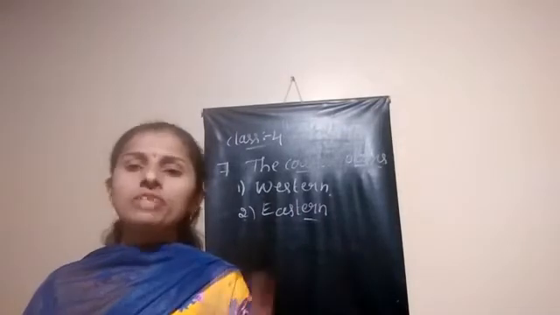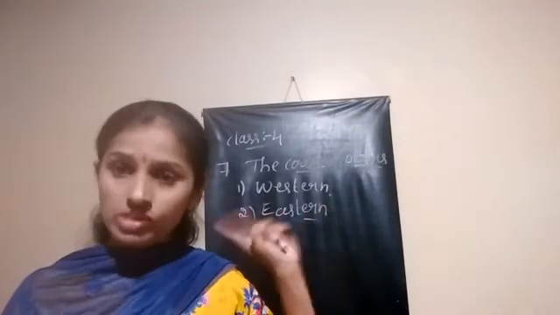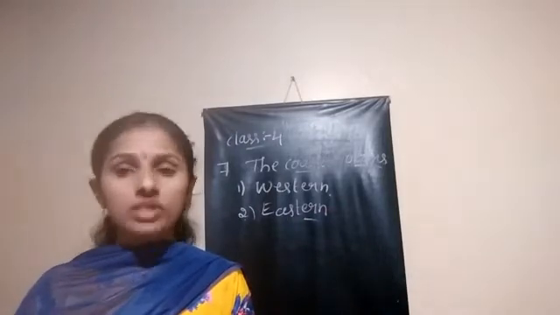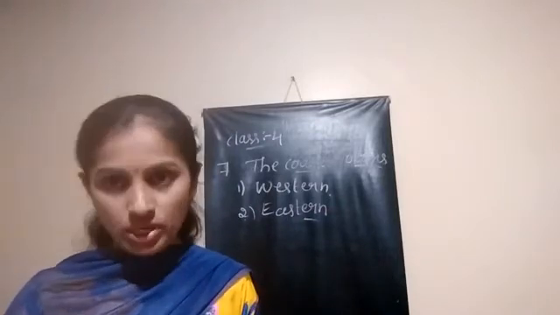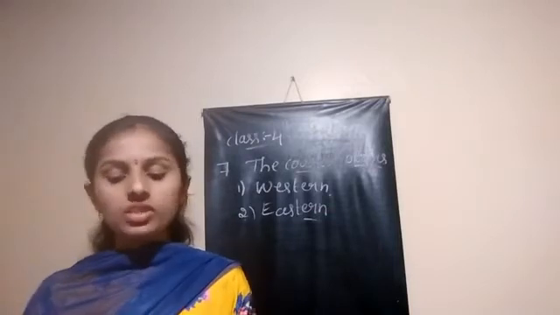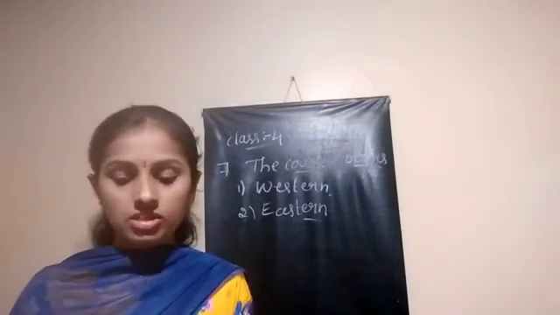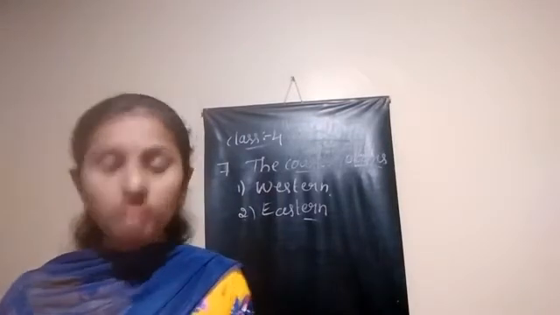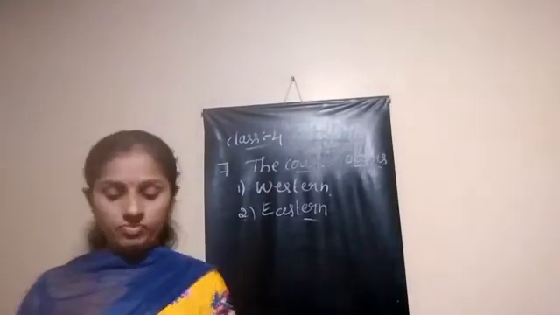Okay. So in which region are the western coastal plain and the eastern coastal plain covered? Open your textbook, refer to page number 48. They have given a map of that. See here, this western coastal plain is covered between the Arabian Sea and the Western Ghats. This is the map of the coastal plains. Now we are going to discuss the western coastal plain.